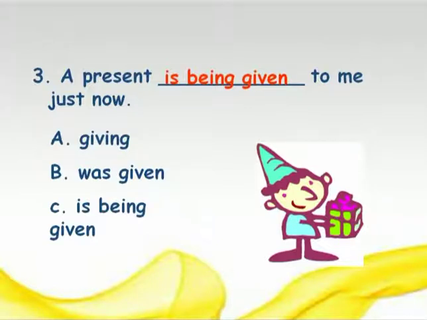Okay friends, so till now we have understood what is the active voice and passive voice. When should we use active voice? What is the use of passive voice, and when should we use it? What points you should remember? What parts of speech should be present to change from active voice to passive voice, that is subject, verb and object.